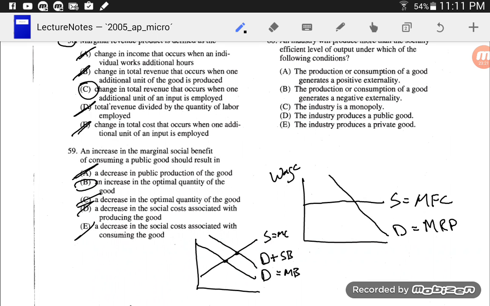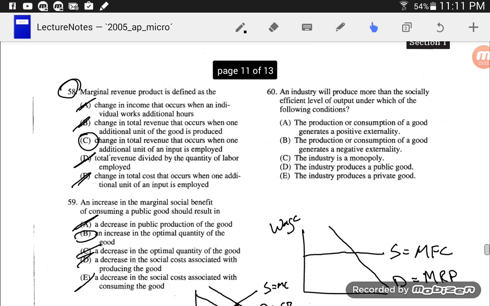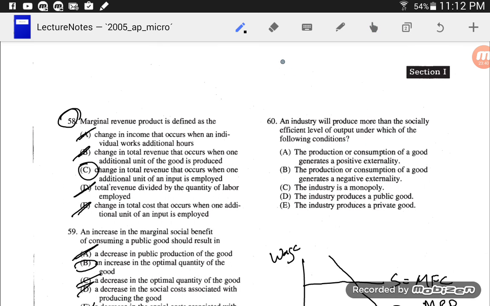Last problem. An industry will produce more than the socially efficient level of output under which of the following conditions? Well, the only time that would happen was kind of like the problem we saw earlier.